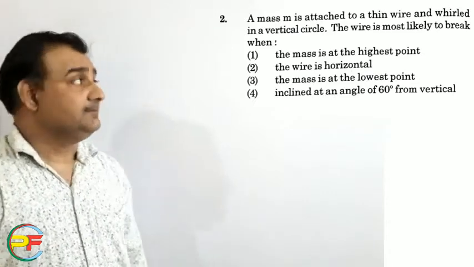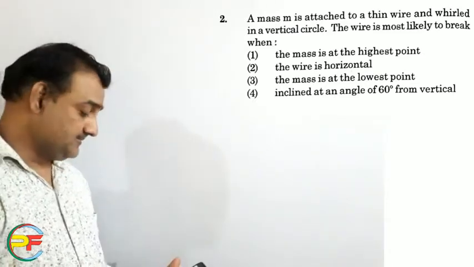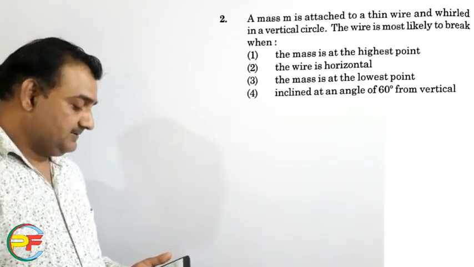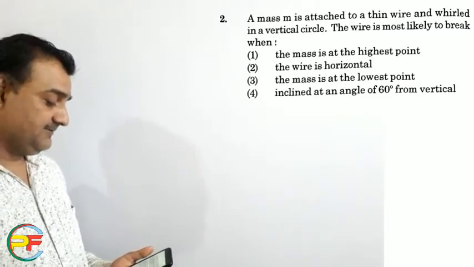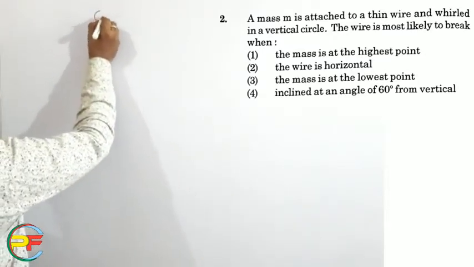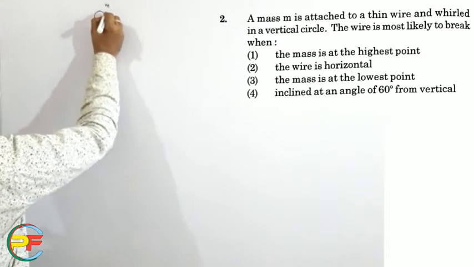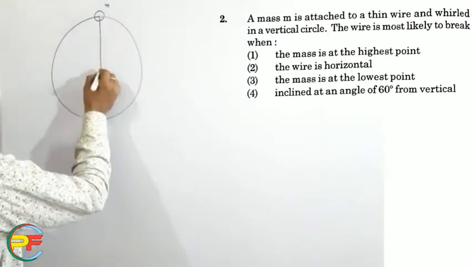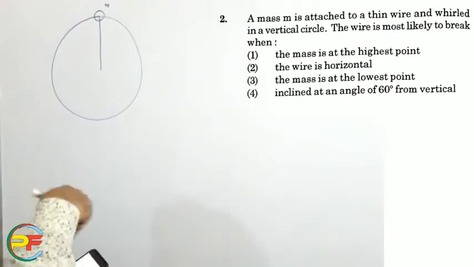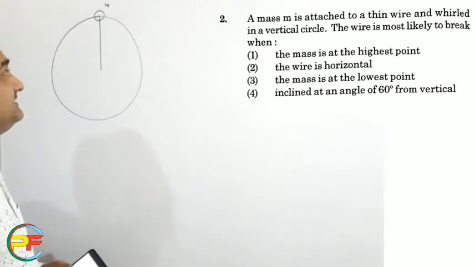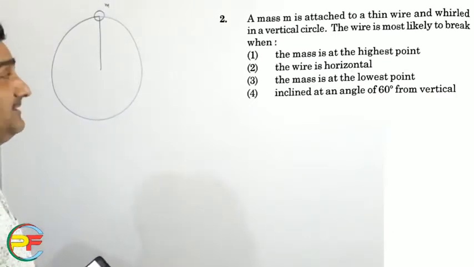Now the second problem is from mechanics also. A mass m is attached to a thin wire and whirled in a vertical circle. The wire is most likely to break when? So when a particle of mass m is whirled in a circle in a vertical plane, then we know that this is a non-uniformly accelerated motion.